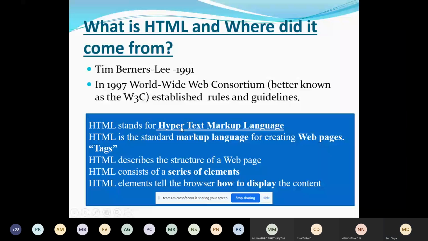In the year 1997, a standard was set, or rules and guidelines were set for HTML, by the World Wide Web Consortium, in short called W3C. So W3C gives the rules and regulations for writing HTML applications, the guidelines you have to follow while creating a program or application using HTML. HTML is called a markup language.